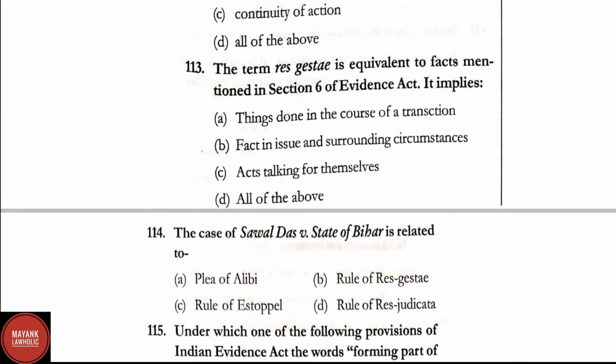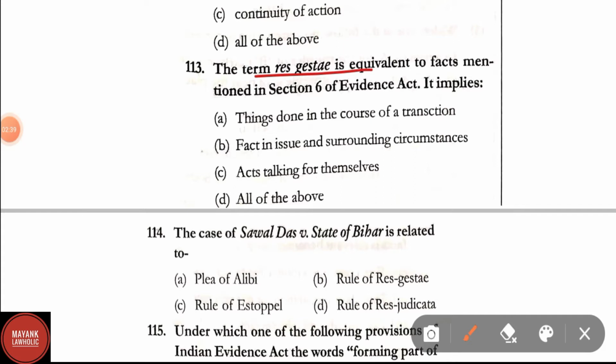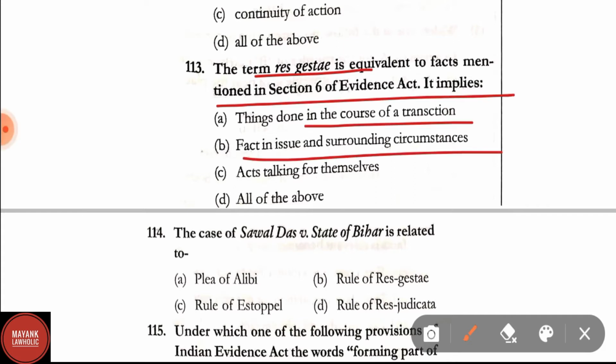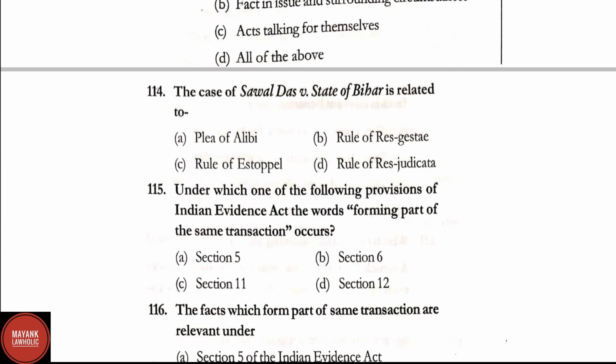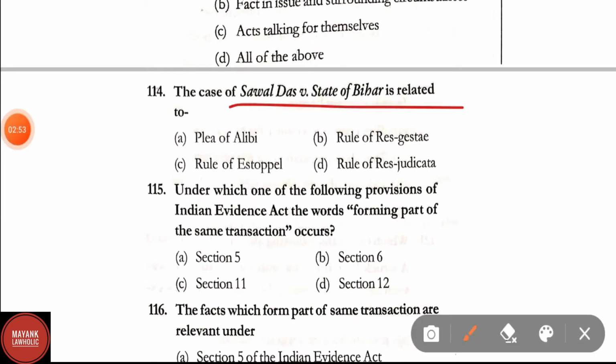Question number 113. The term res gestae is equivalent to the facts mentioned in Section 6 of Evidence Act. It implies things done in the course of transaction, facts and issue and surrounding circumstances, act talking for themselves, all of the above. Correct answer is option D, all of the above. Question number 114. The case of Sawal Das versus State of Bihar is related to. Correct answer is rule of res gestae.